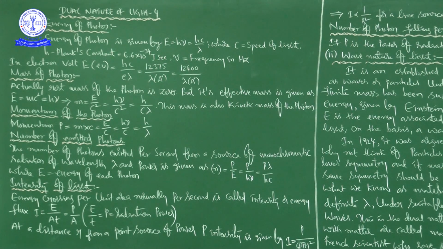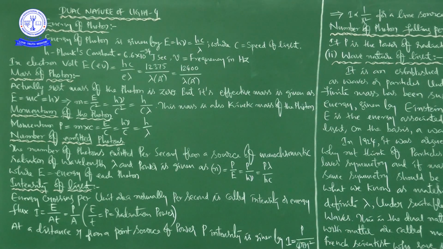According to Einstein's quantum theory of light, light propagates in the form of bundles of energy. These bundles are like pockets or quanta. Each bundle is called a photon and possesses energy.